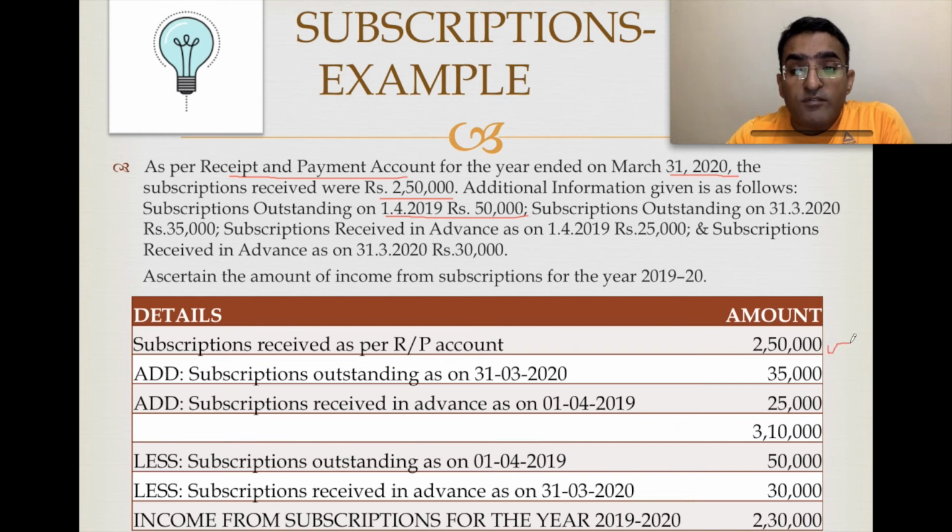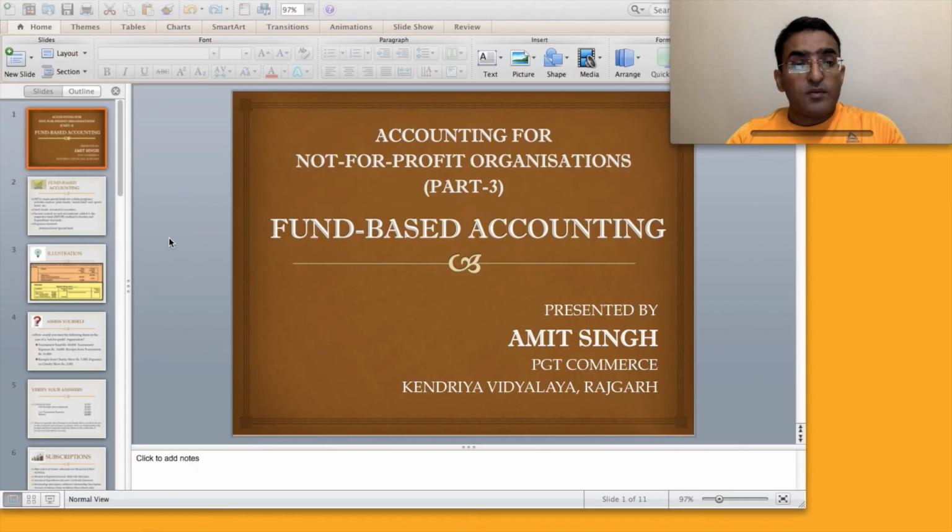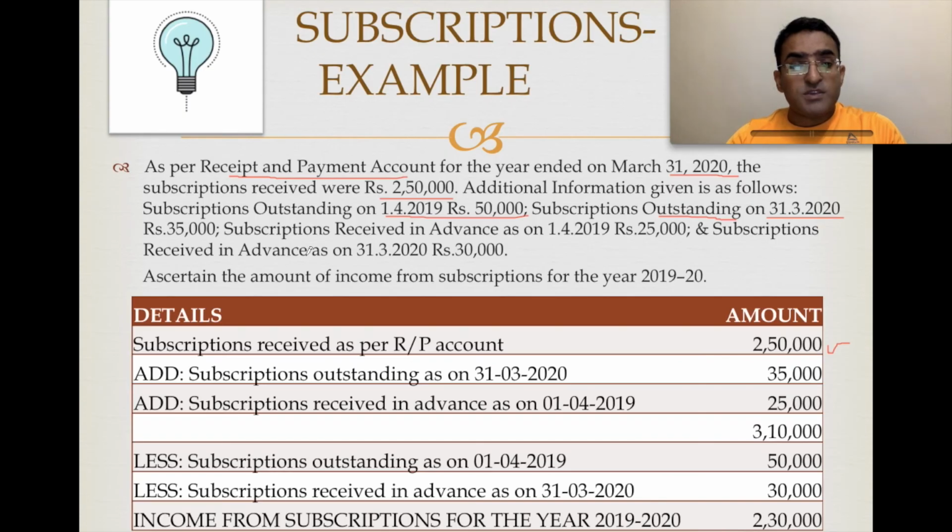2,50,000 rupees you have. First thing here. Now, outstanding subscriptions as on the last day of the year, that is 31st March 2020, outstanding. This was current year's amount not received, so it will be included, 35,000 rupees here. Similarly, we received in advance previous year, so obviously that relates to the current year, that gives you 25,000. Then